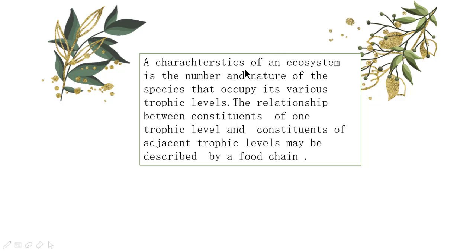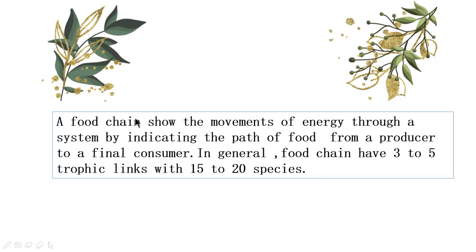A characteristic of an ecosystem is the number and the nature of the species that occupy its various trophic levels. The trophic level may be one trophic level to another trophic level. So the relationship between the constituents of one trophic level and the constituents of the adjacent trophic level may be described by a food chain. Food chains show the movement of energy through a system by indicating the path of food from a producer to a final consumer. In general, food chains have 3 to 5 trophic levels with 15 to 20 species.